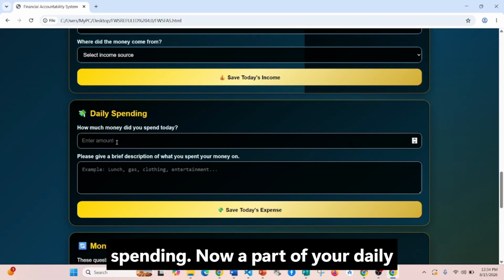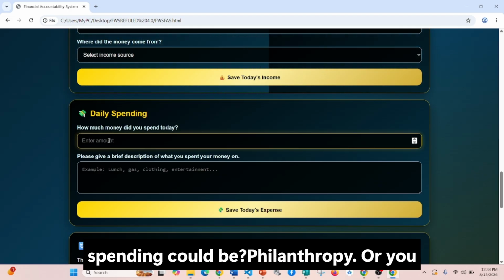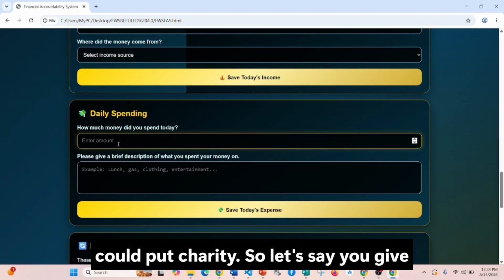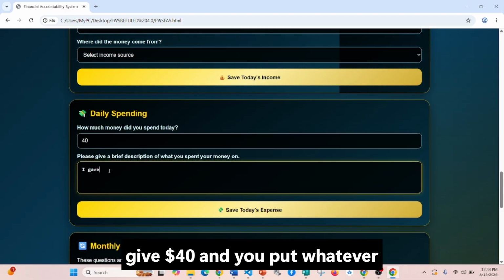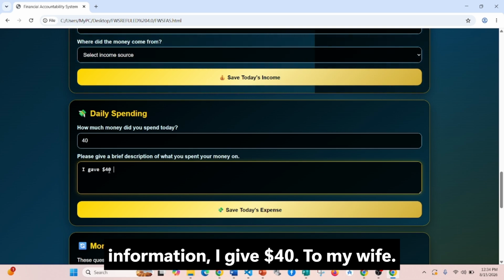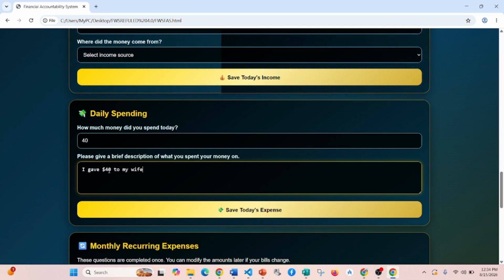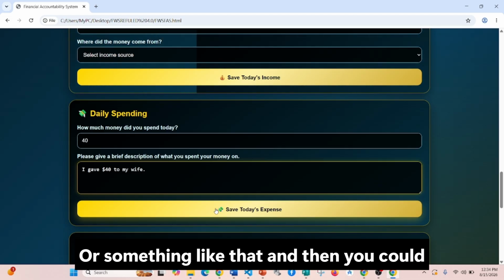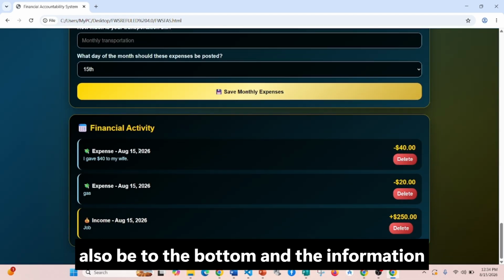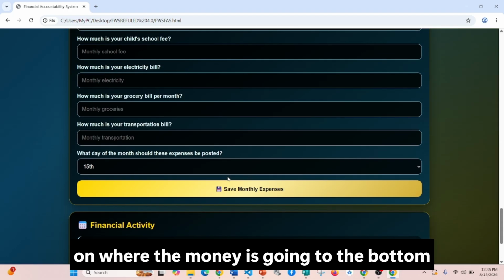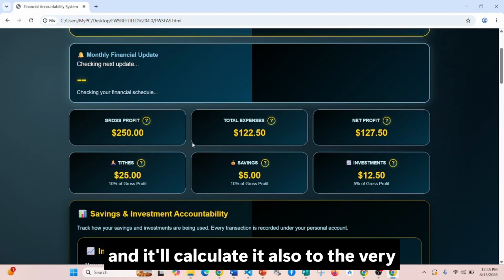Now, a part of your daily spending could be philanthropy, or you could put charity. So let's say you give away some money, you could say, okay, I give $40, and you put whatever information. I give $40 to my wife, or something like that. And then you could just save. And then that information will also be at the bottom, and the information on where the money is going is at the bottom, and it'll calculate it also to the very top.